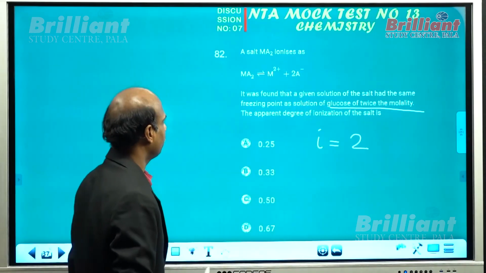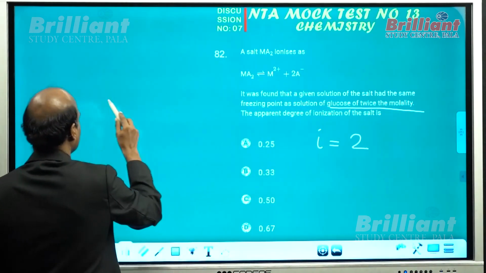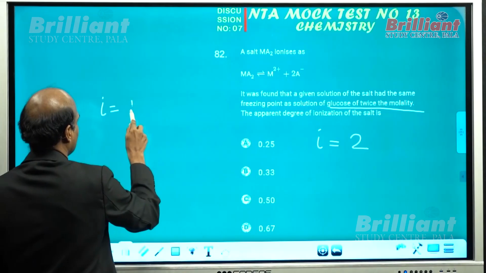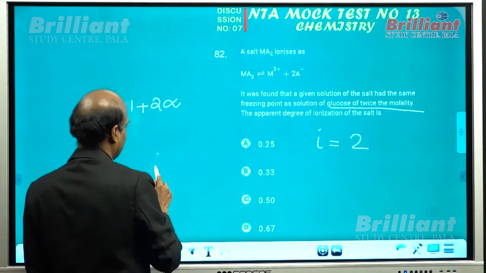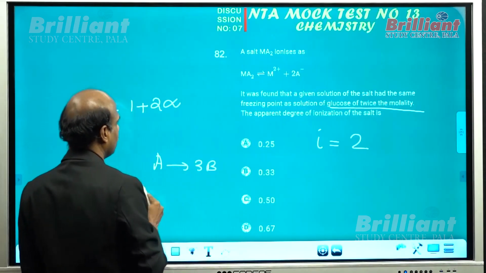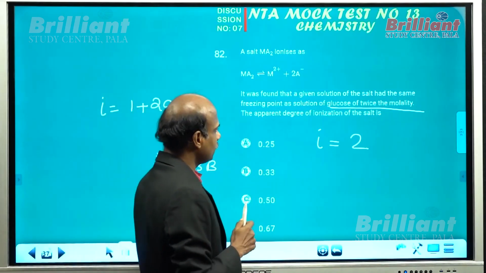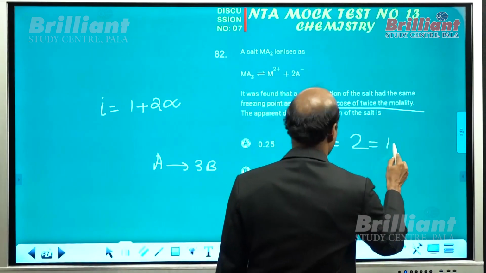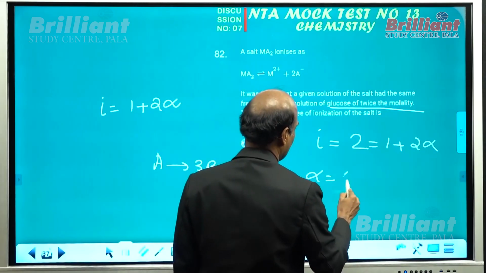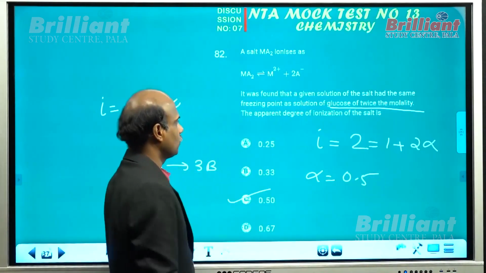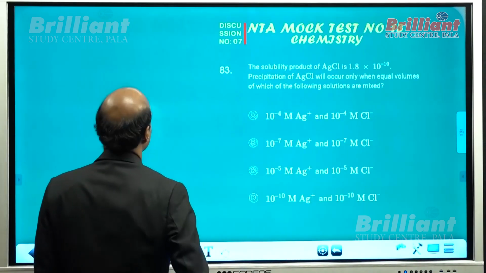That is clearly given. You know that since one decomposes to give three species, van't Hoff factor i is equal to 1 plus 2 alpha. Do you agree with me? This is of the type A gives 3B, so in that case i equals 1 plus 2 alpha, all of you know. So i is equal to 2 here, that is equal to 1 plus 2 alpha. What does it mean? 2 alpha is equal to 1, alpha is equal to 0.5. So the degree of dissociation is 0.5. Clear now?